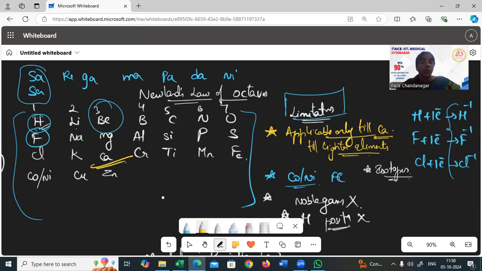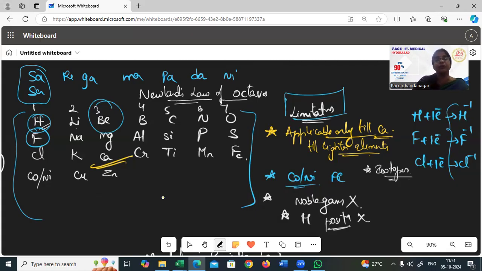Then also he did not give anything about the noble gases, right? Do you notice that after hydrogen there has to be helium, after fluorine there has to be neon, after chlorine there has to be argon? So like that, the whole set of noble gases is missing there. He could not explain anything about the noble gases.